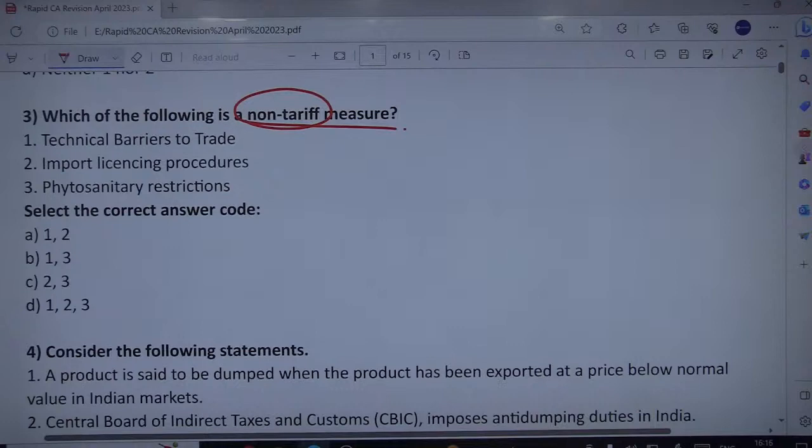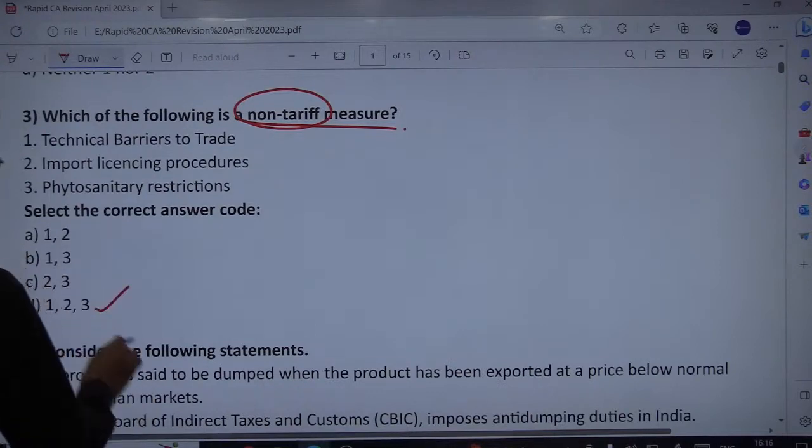So all of the three are non-tariff measures. Remember, these are different from tariff measures, like customs tariffs. Customs basically means when you impose tariffs at ports, on imports and exports. So all of them are correct here. D. Next question.